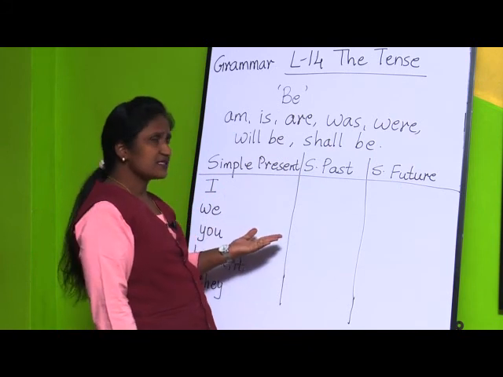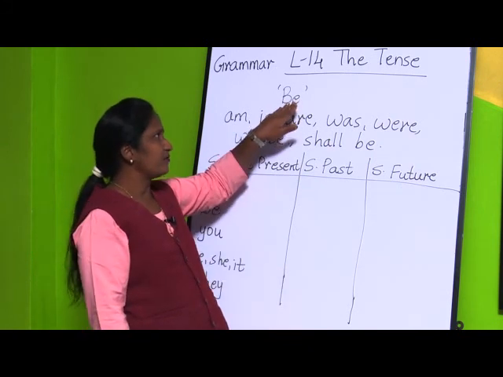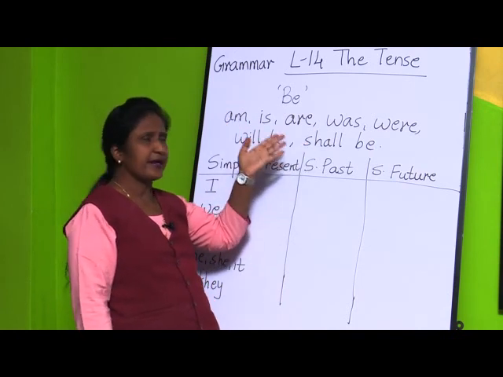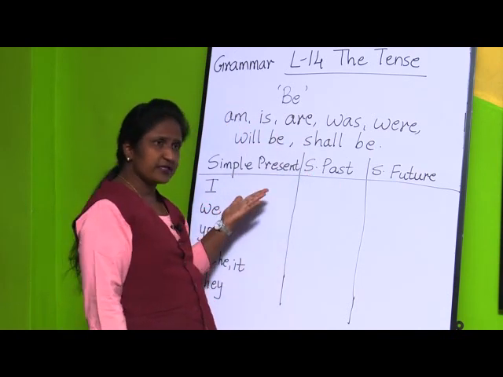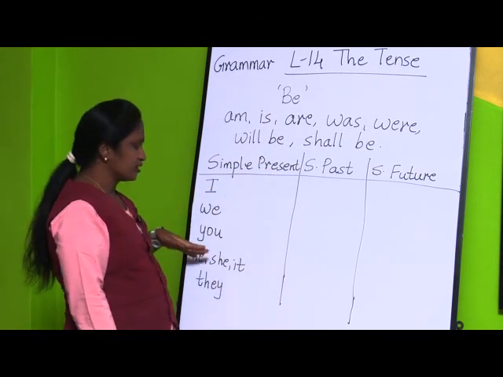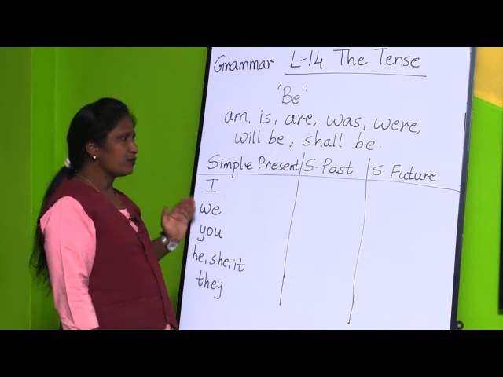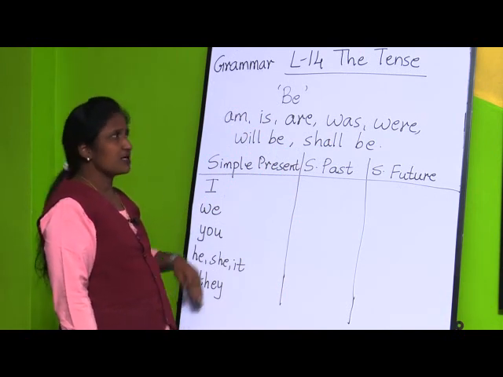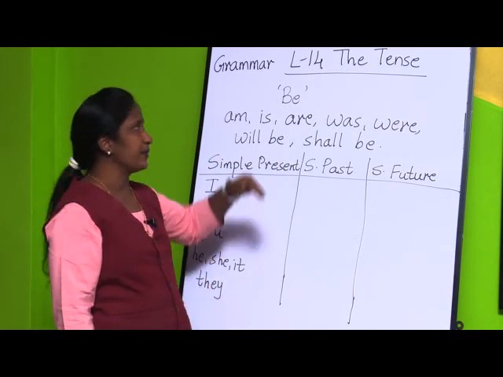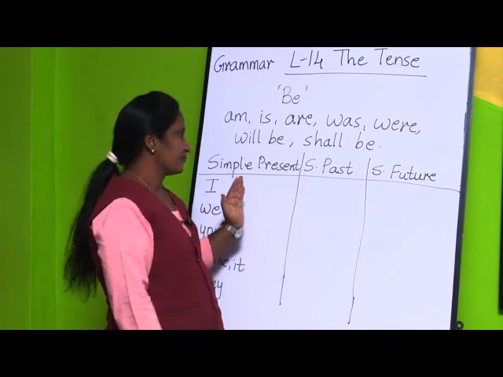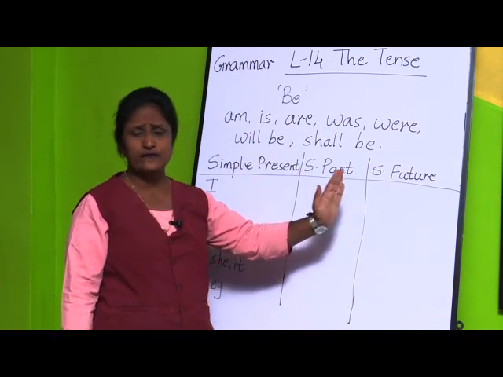Then the next thing is be form of verbs, that is am, is, are, was, were, will be and shall be. Next third thing is these all are the pronouns: I, we, you, he, she, it and they. For these pronouns, how we are going to use the be form of verbs in the different tenses, for present, for past and for future.